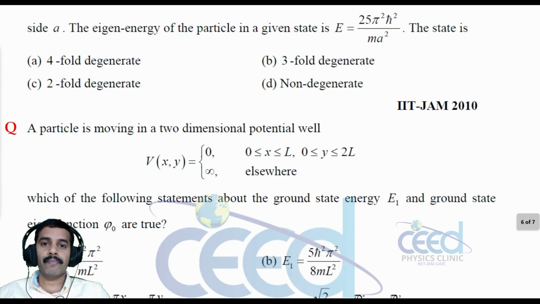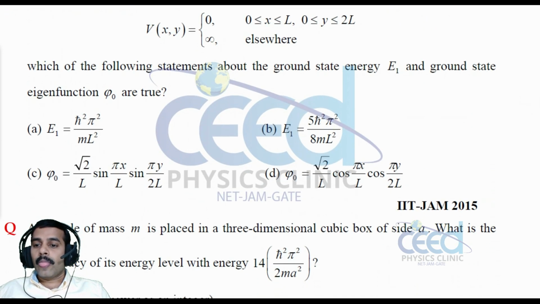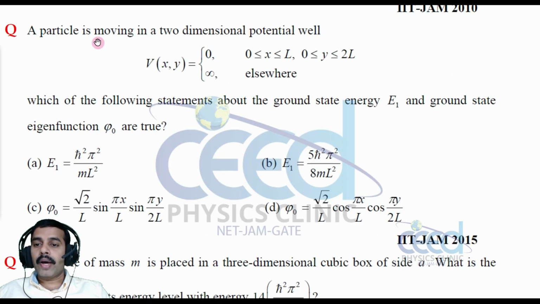The question is, a particle is moving in two-dimensional potential well. V of xy is equal to 0, 0 less than or equal to x less than or equal to L, 0 less than or equal to y less than or equal to 2L, and infinity elsewhere. Which of the following statements about the ground state energy E1 and ground state eigenfunction psi0 are true, right?